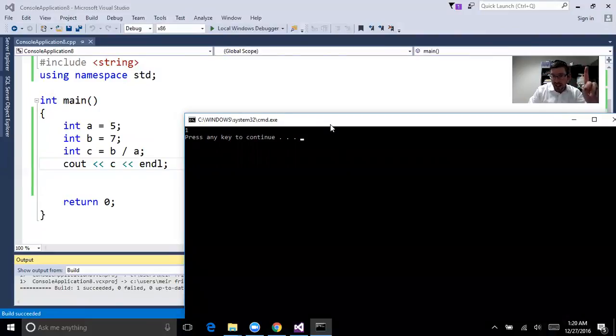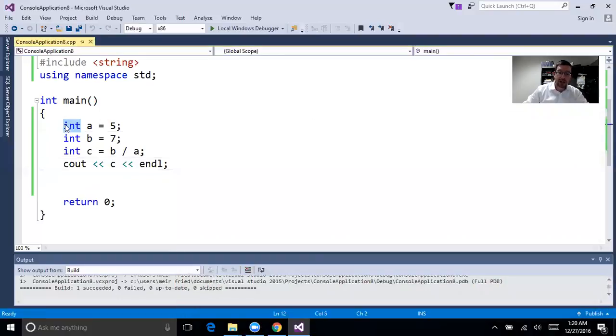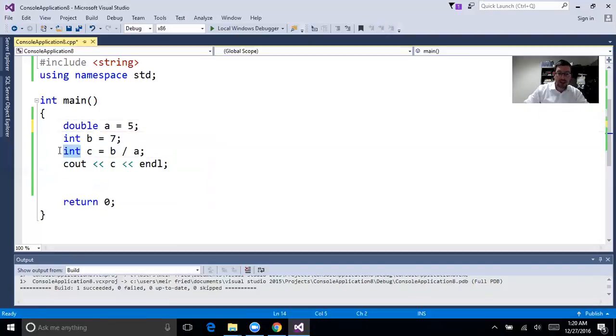All we care about is the integer part of it, because C is an integer. A and B are integers. If I were to change one of these two, if I were to change these to doubles, I would have to change this and at least one of these, and at least the C and that.